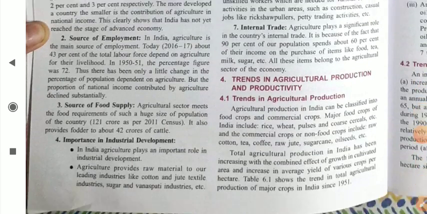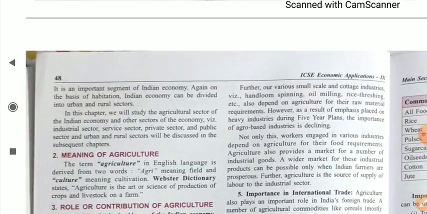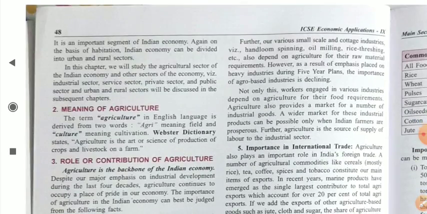And all the goods manufactured by the industries, like the refined oil or the processed food, we receive from the industry sector only.